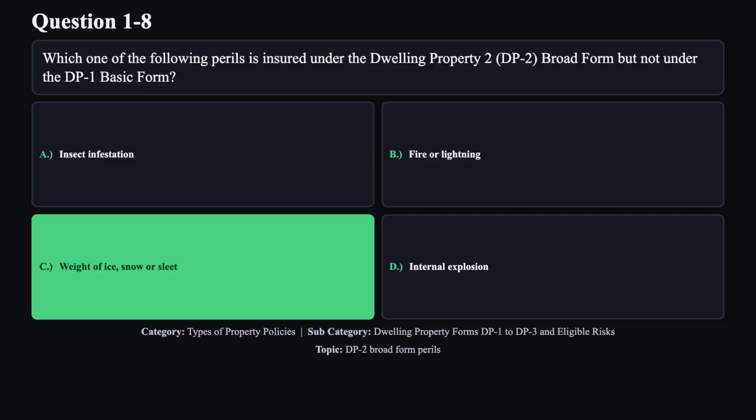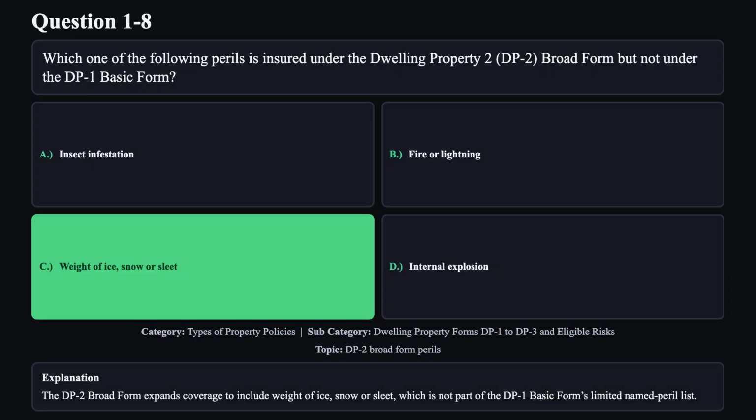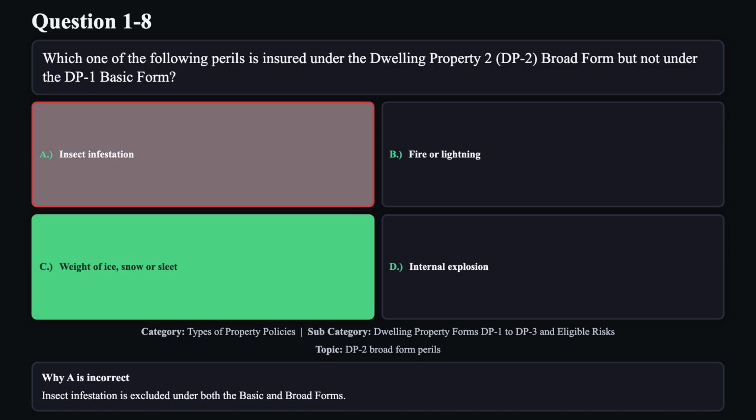The correct answer is C. The DP2 broad form expands coverage to include weight of ice, snow, or sleet, which is not part of the DP1 basic form's limited named peril list. Reason A is not correct. Insect infestation is excluded under both the basic and broad forms.